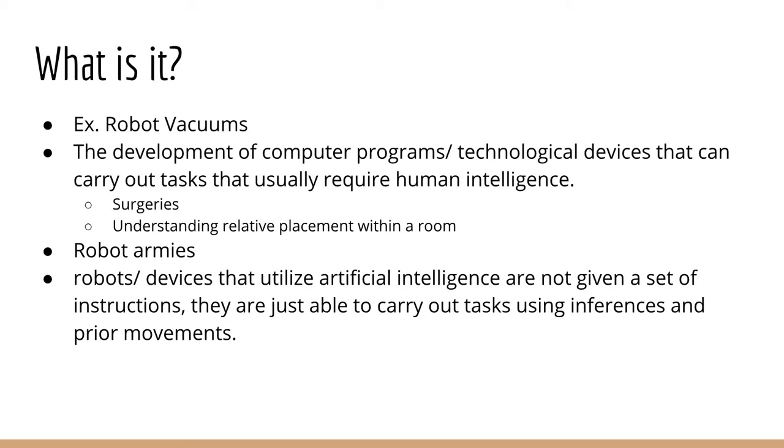Very important. So again, going back to that robot vacuum, or going back to that HTML presentation, we talked about how code basically gives the computer a certain set of instructions. And yes, it gives it that precise set of instructions saying, if I have this and this, I want to create something else. But with artificial intelligence and machine learning, the computer's not going to know automatically, okay, I'm going to go here. It learns as that robot is moving. And so it can automatically carry out a task. It can do something based on the circumstances.